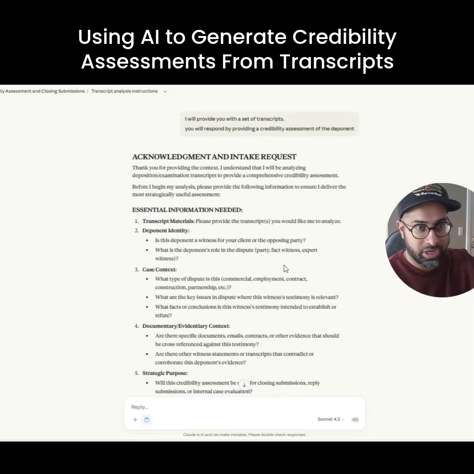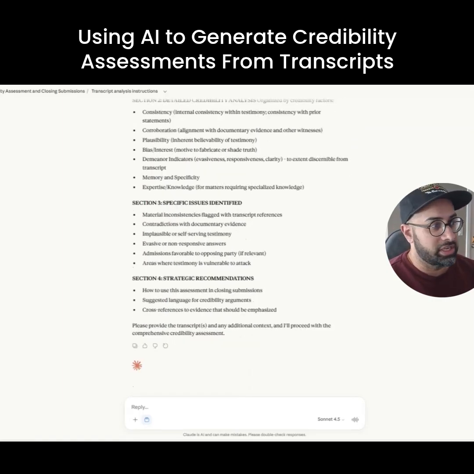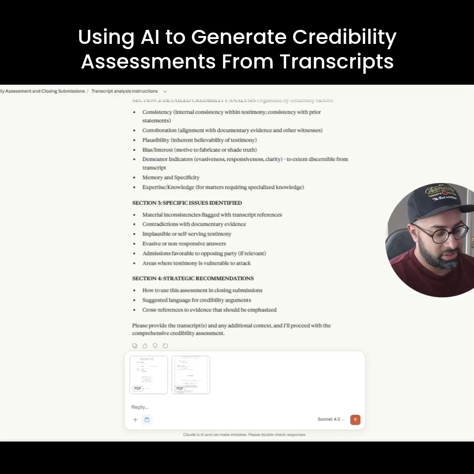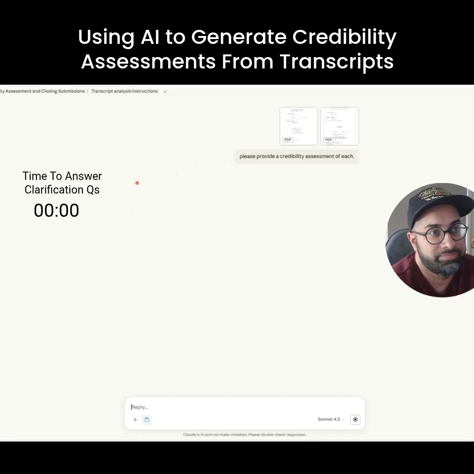I've got a prompt. I've already pre-programmed the prompt. And then all I need to do is put the two transcripts in here. Once it's loaded up, here are the transcripts: Trump, Carroll, and then Trump. And what I always simply do is say, please provide a credibility assessment of each. Just to be clear, these transcripts are excerpts and not the full transcripts. For full transcripts, you do a different process, but I'm just doing this as an example. Once I've provided the credibility assessment request, you hit enter.